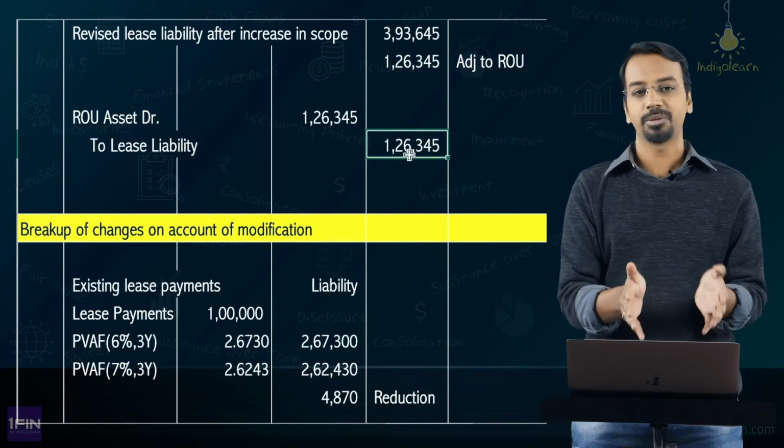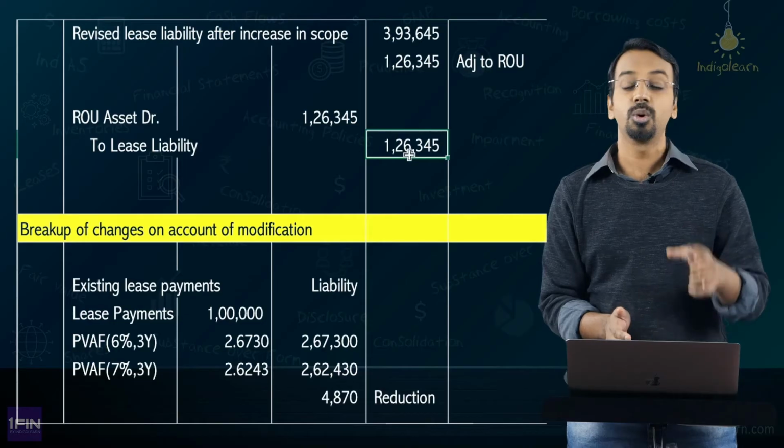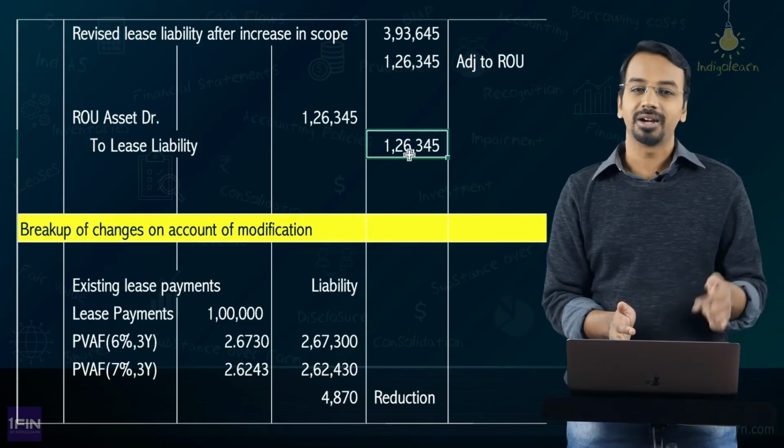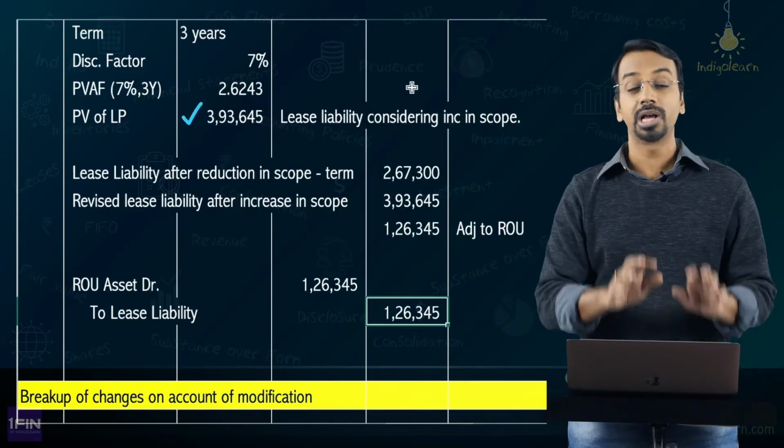You are not required to do it that way, because what the standard requires is whenever there is a lease modification, you just need to remeasure the lease liability considering the revised discount rate. So this computation is fine, fair enough. You don't need to worry about breaking them down, right. Now by solving these 4 problems, I am pretty sure you are confident of handling anything related to lease modification